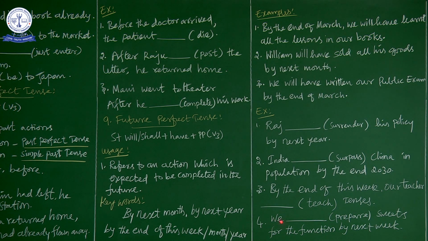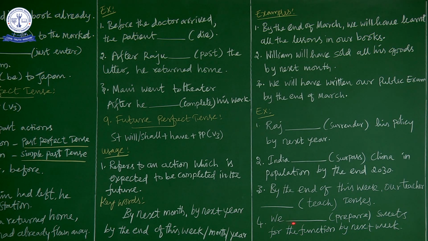Next, the last sentence. We dash prepare sweets for the function by next week. Now, we need sweets for the next week's function. That is a future action. What is the action to be completed? That is preparing sweets. This action must be completed by next week. So now the formula: we is the subject, so will or shall.